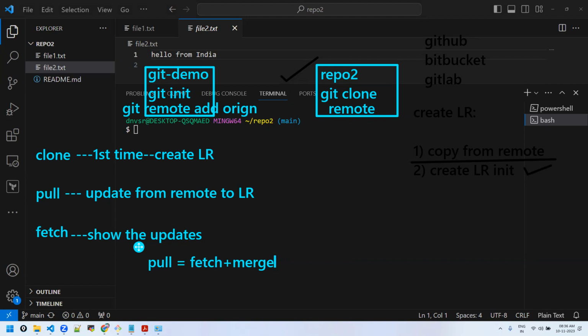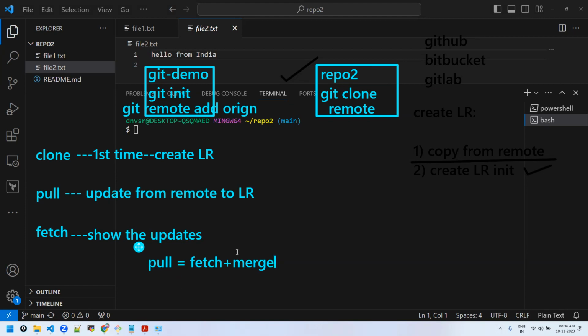Understood? These three differences are important from the point of view of interviews also. If you keep less interview, these are the basic interview questions. Like for 1 to 2 years of Git experience, these might be the questions.